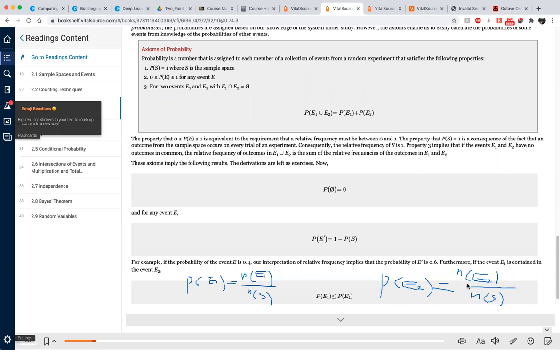So since E1 is a subset of E2, the number of outcomes in E2 must be greater than or equal to the number of outcomes in E1. So that means N of E2 is greater than N of E1. These two are in the numerators, and both fractions have the same denominator. Then P of E2 must be greater than or equal to P of E1. Makes sense, right? So that's section 2.3.